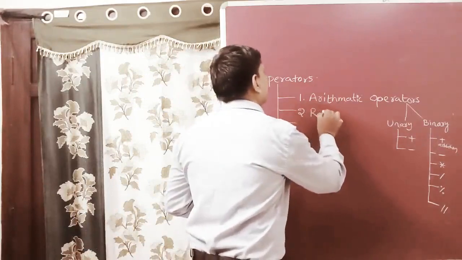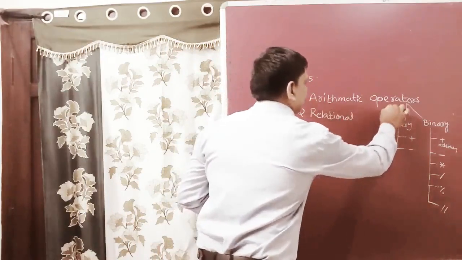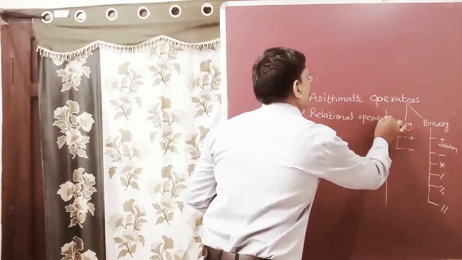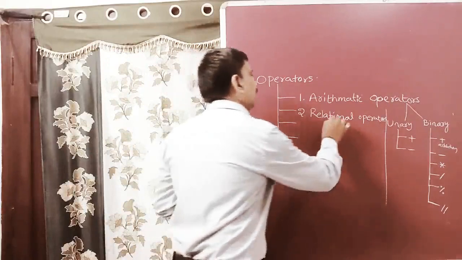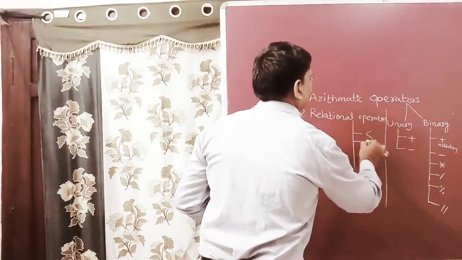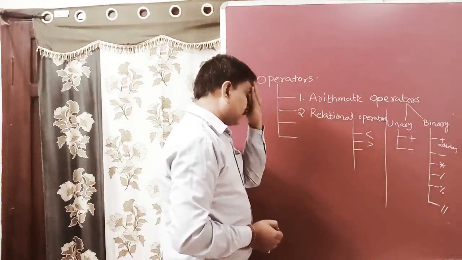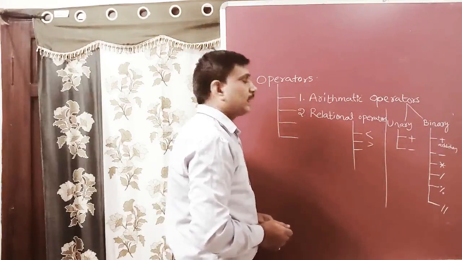Next, coming to the second one, relational operators. Relational operators mean less than, greater than, comparison. These are all comparison operators. These operators are also called comparison operators.